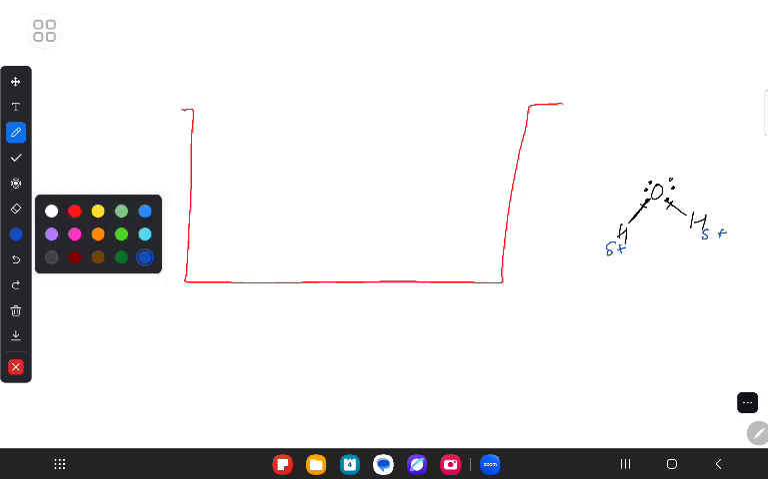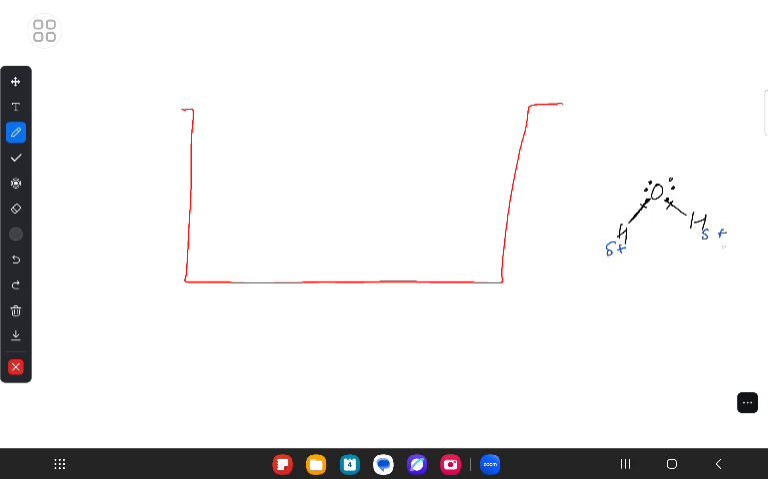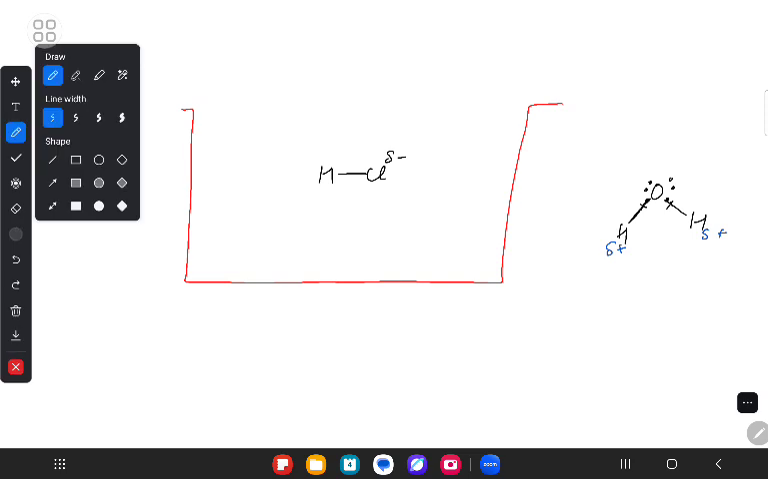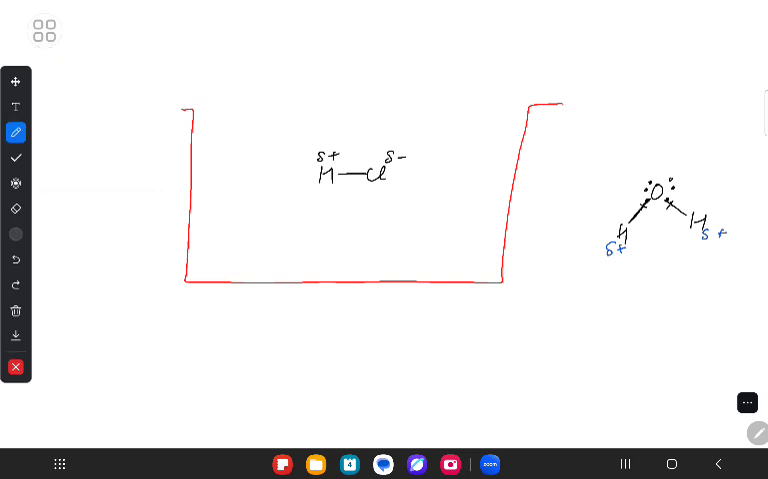Got the point? So here, what exactly happens? Whenever we are dealing with this H2O part, what does that mean? When we have HCl, H plus and Cl negative, there is a charge on Cl negative, and there is also a charge on H plus. Yes or no?